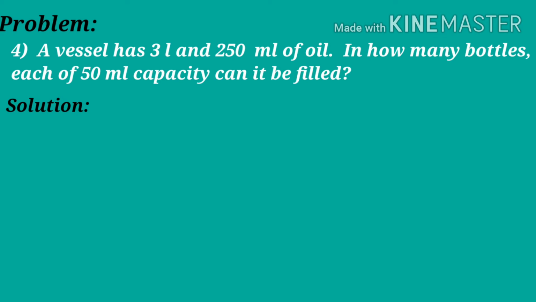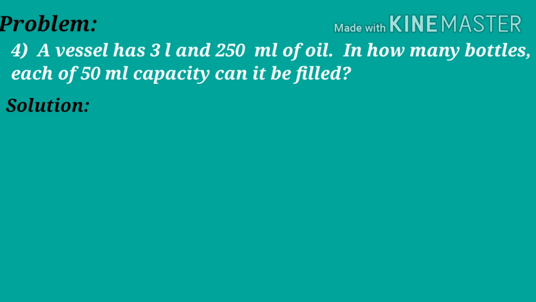From this vessel, they are going to pour oil into small bottles, each of capacity 50 milliliters. It means each bottle can hold 50 milliliters of oil. They are asking from the total quantity of the oil, how many bottles can be filled. If each small bottle can hold 50 milliliters of oil, how many bottles are needed?